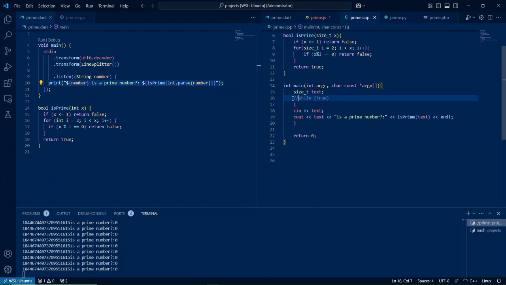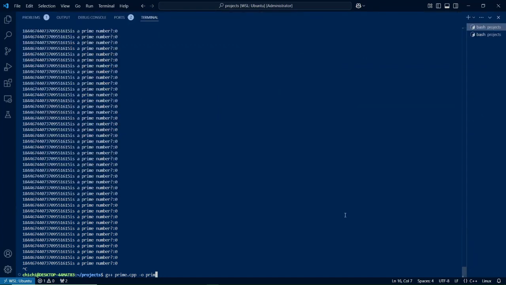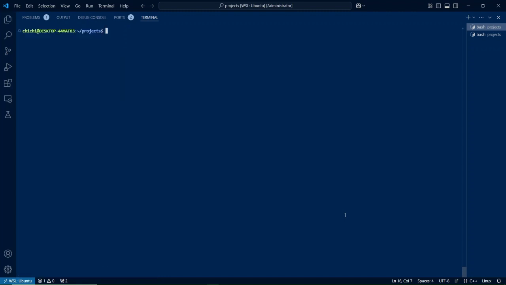Can I do this? So let us eliminate the... So I've eliminated the while loop. If there will be no error, what I would love to do is check what would happen if I provide the same input minus the infinite loop. So let's compile again. Yeah, no problems. Then let's run.